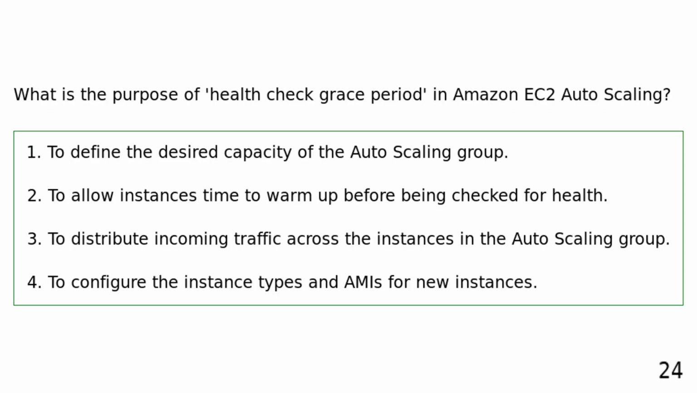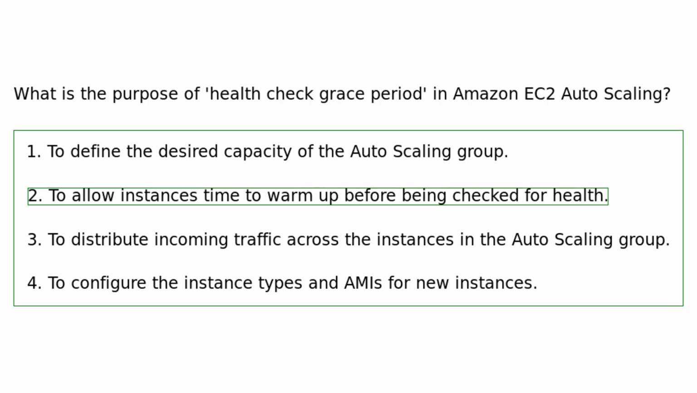What is the purpose of health check grace period in Amazon EC2 auto-scaling? To define the desired capacity of the auto-scaling group. To allow instances time to warm up before being checked for health. To distribute incoming traffic across the instances in the auto-scaling group. To configure the instance types and AMIs for new instances. The health check grace period is a configurable period during which auto-scaling does not perform health checks on newly launched instances, allowing them time to warm up and initialize before being checked for health.